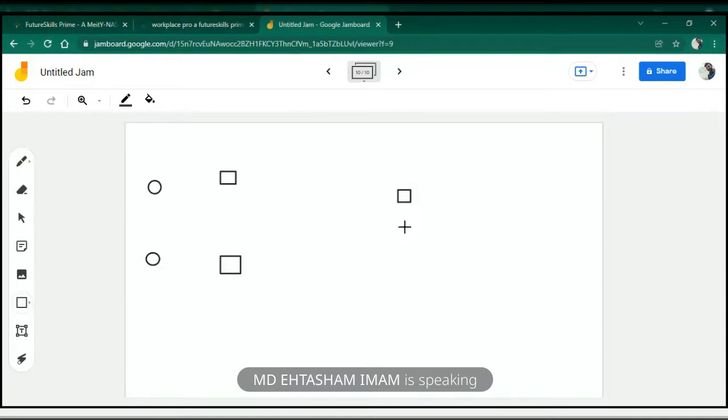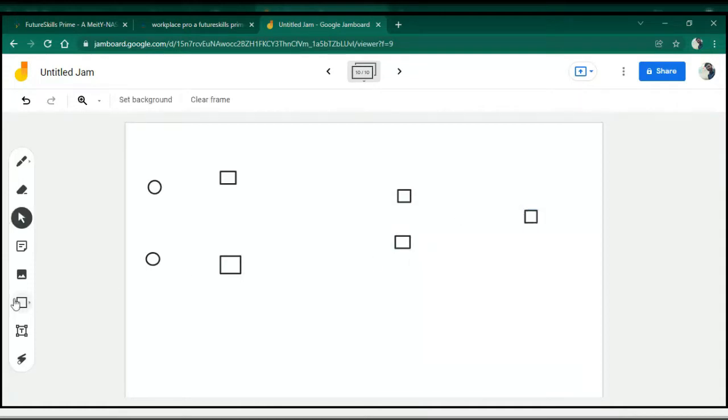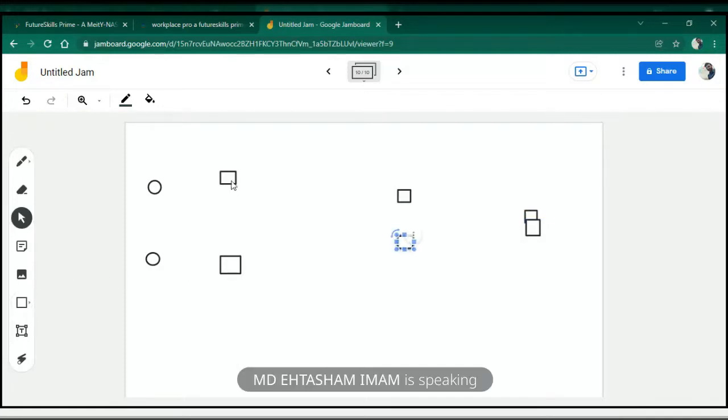First let me draw. I'm getting confused. This is in a straight line, and I have not drawn it so nicely, but this is in a straight line. This is the same object, this is also the same object.